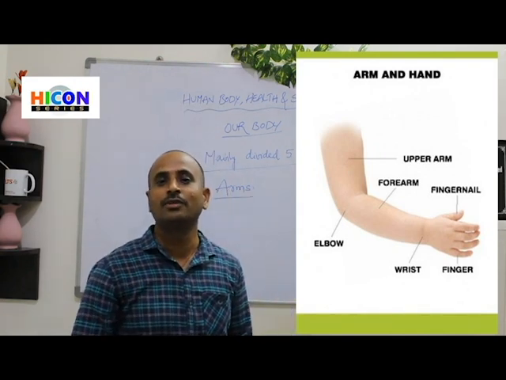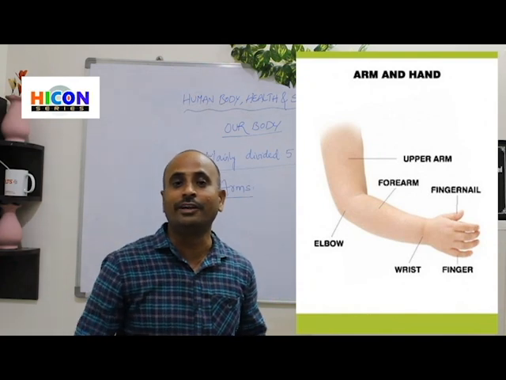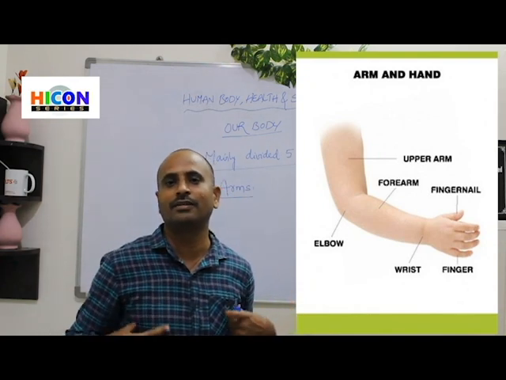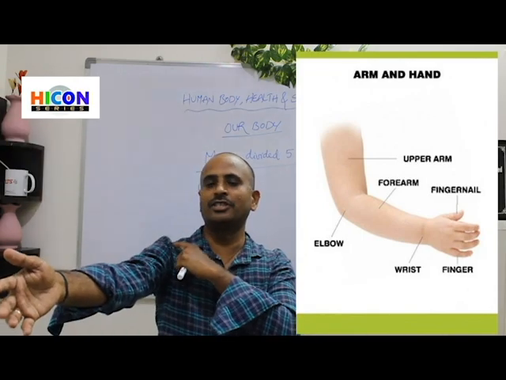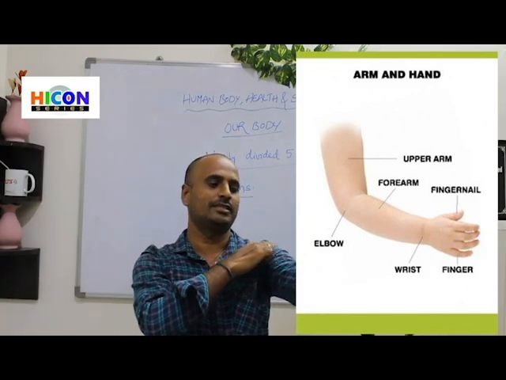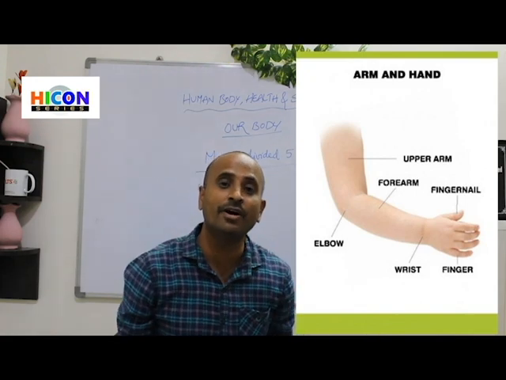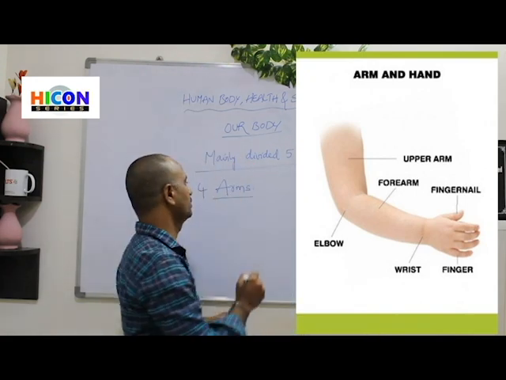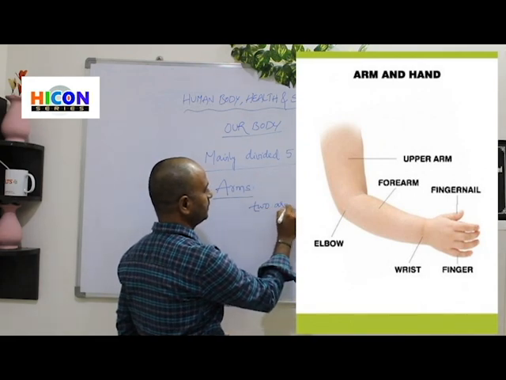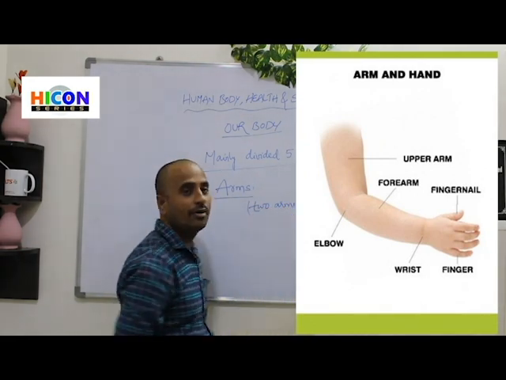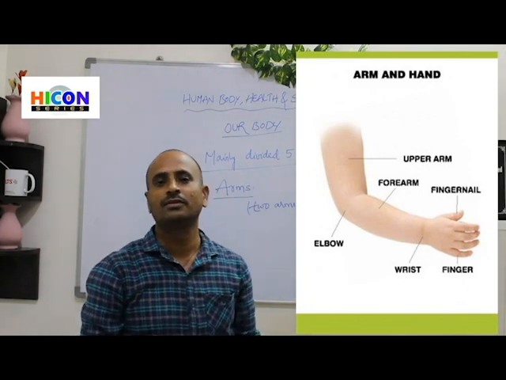Yes. The arms are located at each side of the trunk. So this is one arm, this is the second arm. How many arms do we have in total? Yes, two arms.